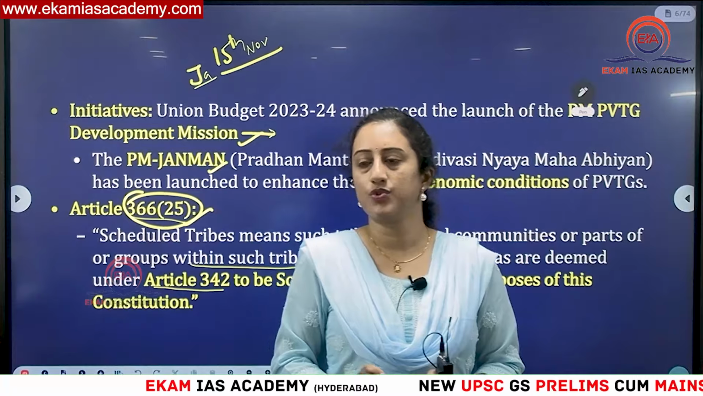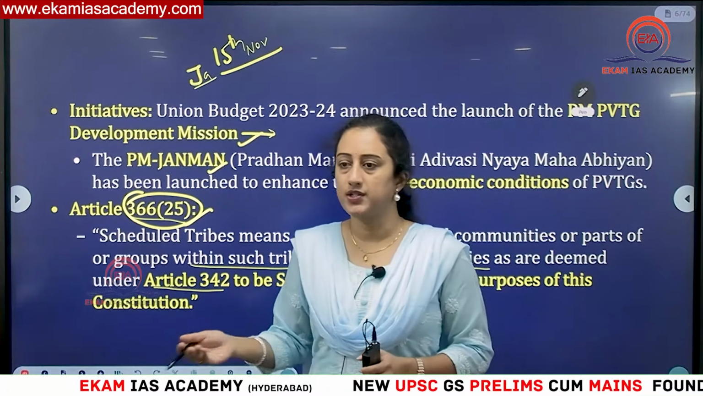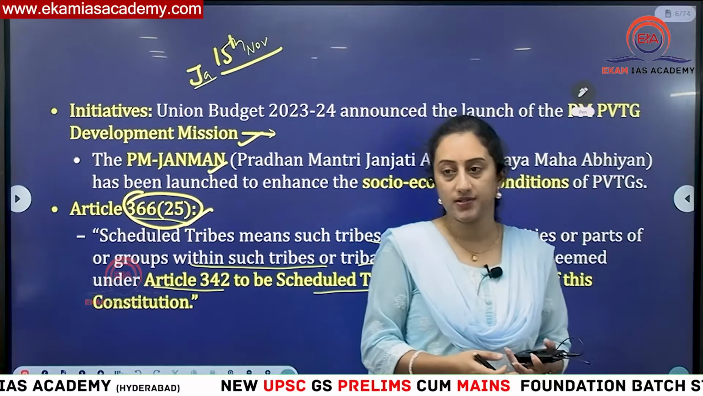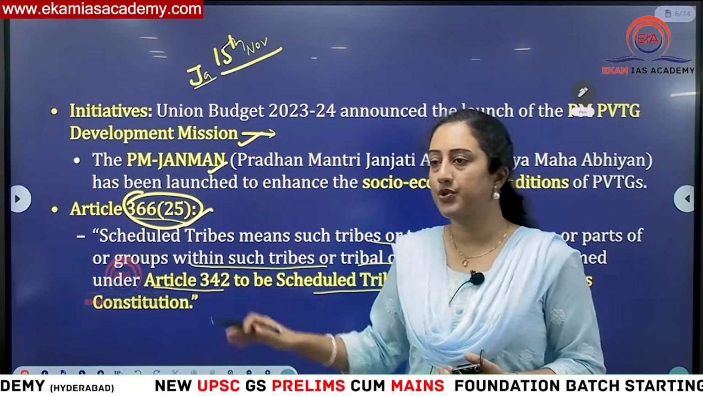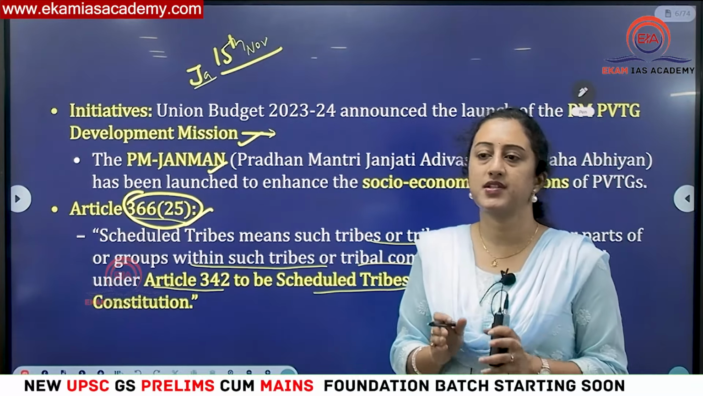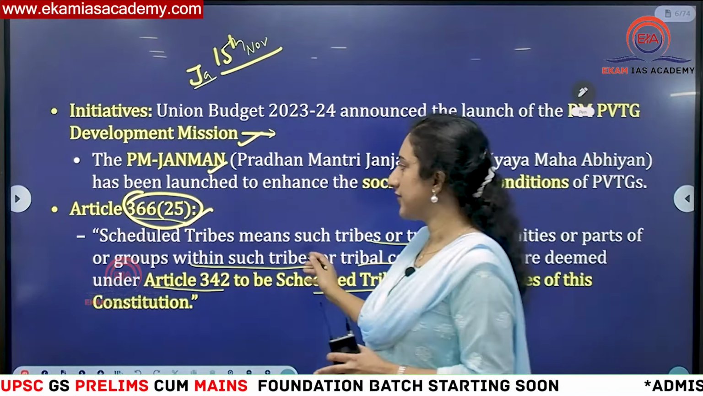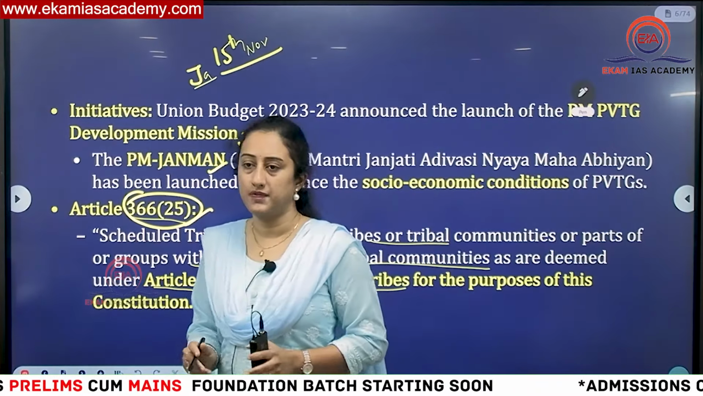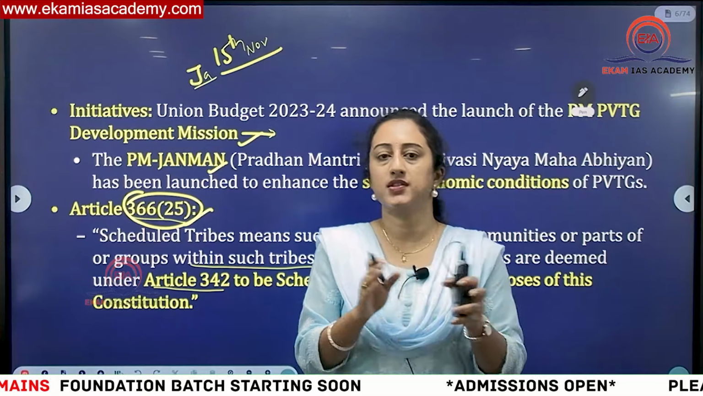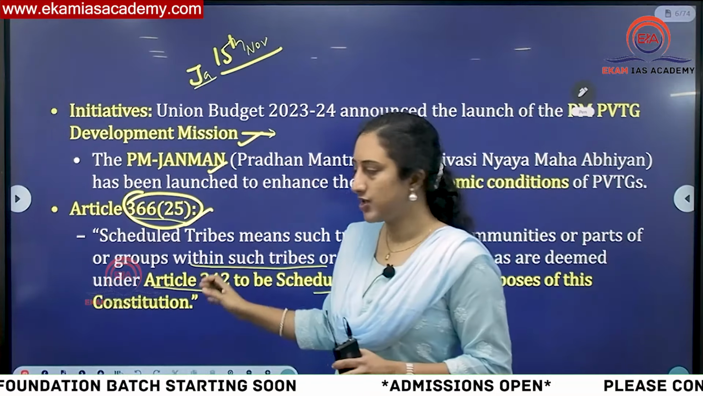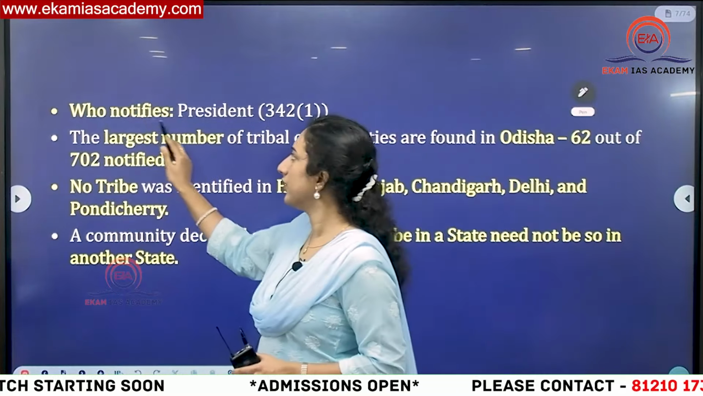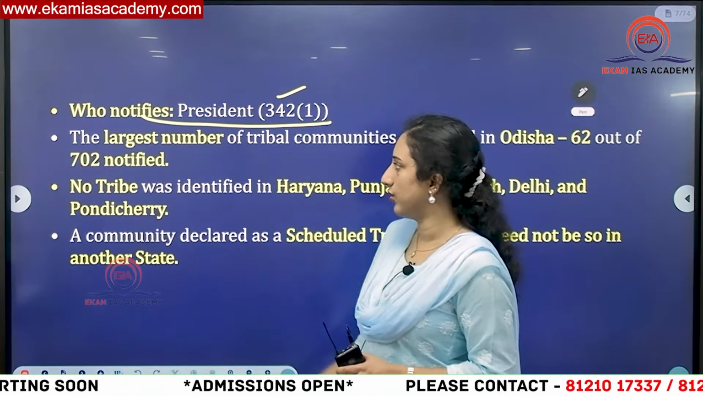Because most of the time, in recent times, Jammu and Kashmir also we have some castes recognized as scheduled caste. So the same procedure will happen. Parliament will prepare who have to be recognized as SCs and STs. Then based on that order, the President will notify in the state: these people are recognized as SCs and these people are recognized as STs. That is one main thing you have to keep in mind. Then who notifies? The President of India, Article 342 Clause 1.